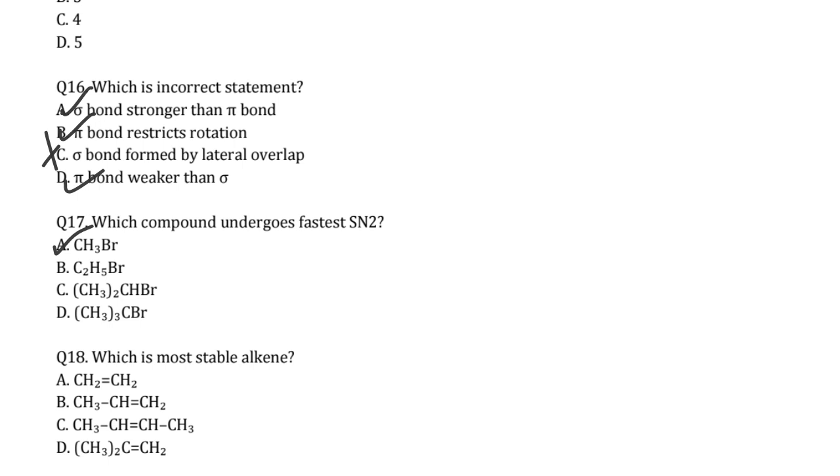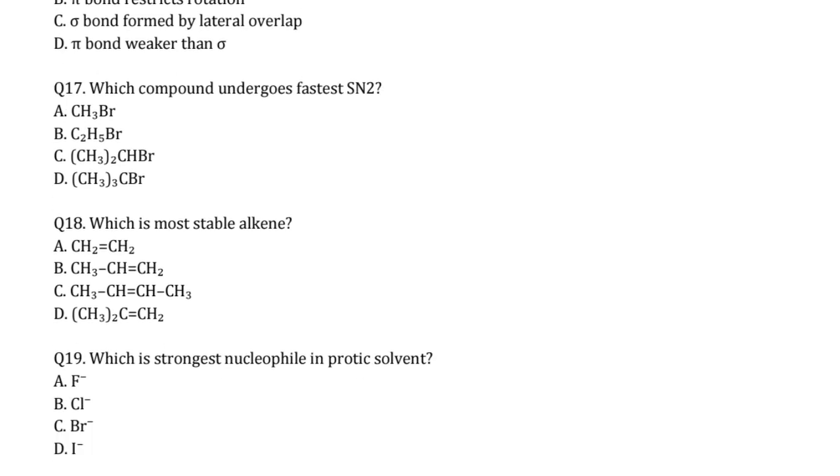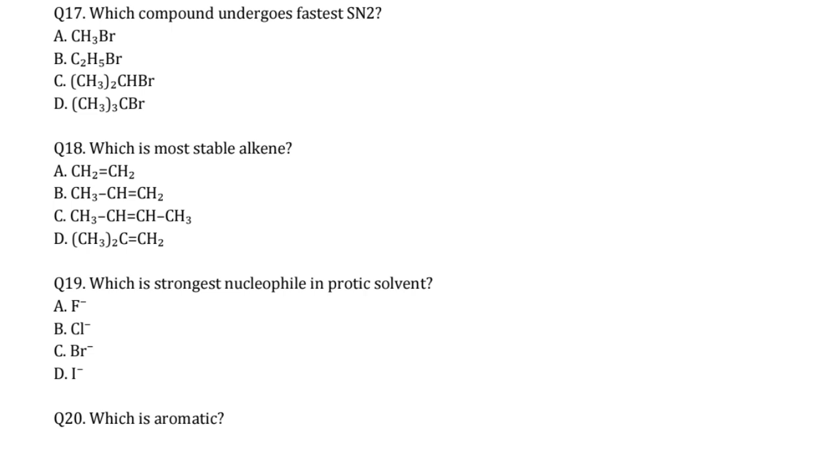Next, coming to which is the most stable alkene, right? Which is the most stable alkene, right, students? Which is a more stable alkene? So our answer is D. Why? Because more number of hydrogens means more hyperconjugation. That means more stability. More number of hydrogens are here, so that gives more hyperconjugation, which stabilizes the alkene.